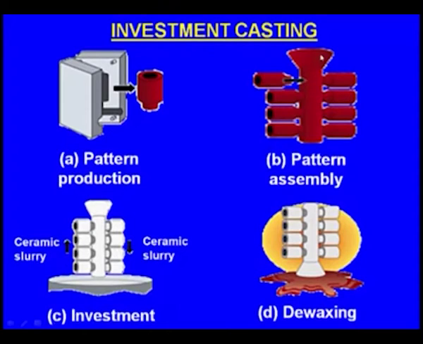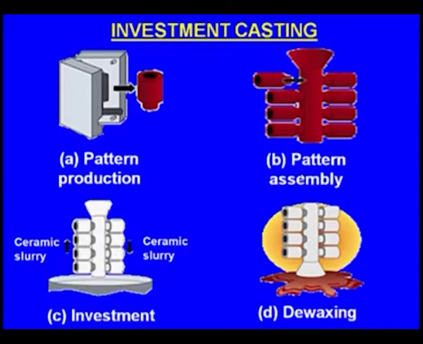Now to increase the rate of production, we assemble similar patterns like this, maybe 10 patterns or 8 patterns together, and they are joined by a central tree, which also acts as the sprue. So this is the pattern assembly.